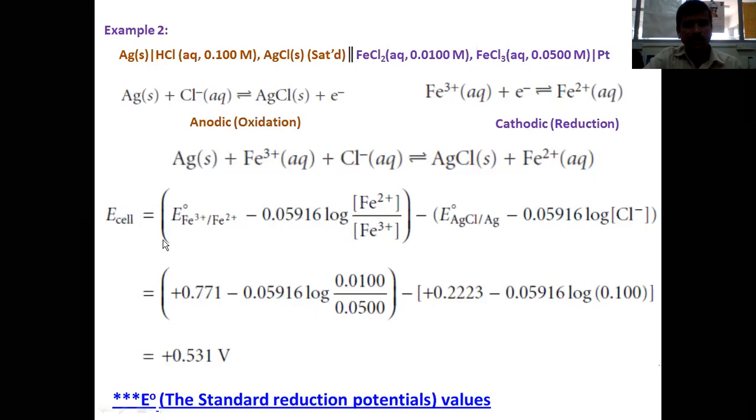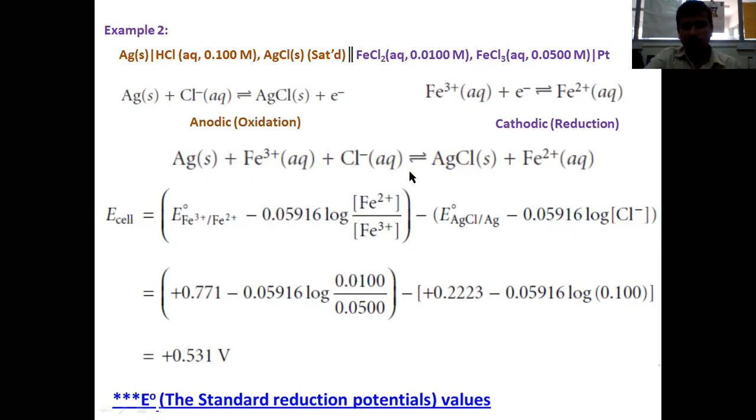So E cell is equal to E cathode minus E anode. E cathode can be written as E naught of the iron 3 iron 2 couple minus 0.05916 divided by 1. N value will be 1 here because only one electron has been added to the iron 3 species, into log of iron 2 concentration divided by iron 3 concentration, minus E anode: E naught of the AgCl Ag couple minus 0.05916 divided by 1.